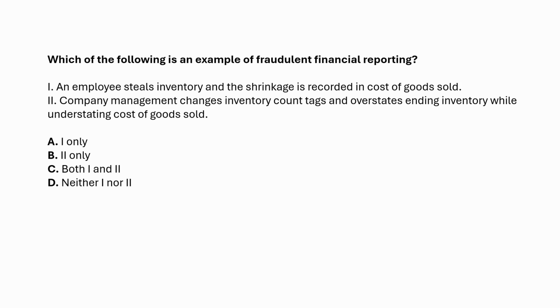Now the analysis, expanded with standards. Number 1, the employee stealing inventory. This falls under misappropriation of assets. According to AUC Section 240, consideration of fraud in a financial statement audit, fraud generally falls into two categories. Fraudulent financial reporting: intentional misstatements designed to deceive users. Misappropriation of assets: theft or embezzlement, usually by employees.